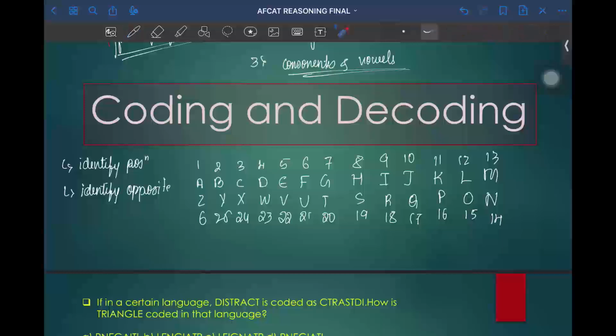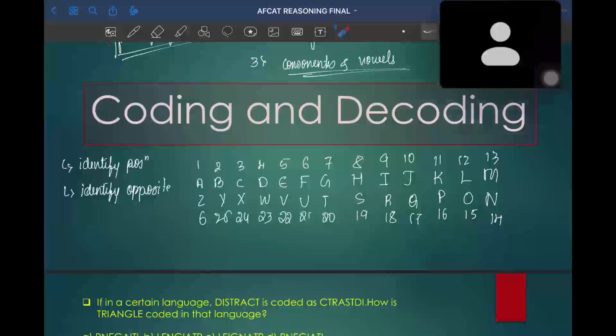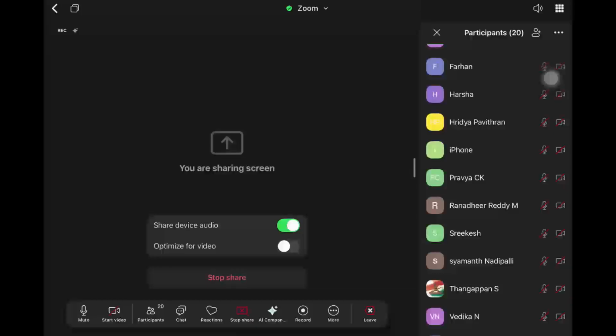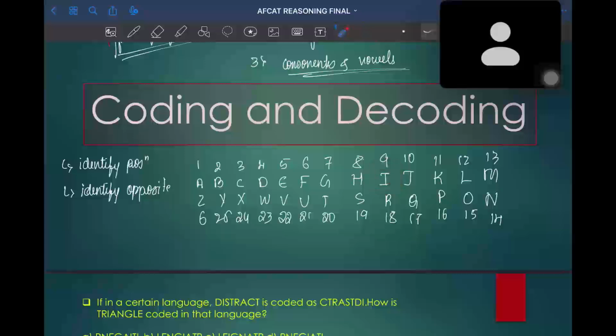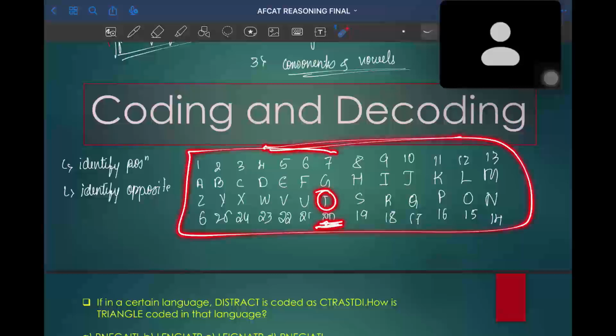For example, if I ask you what will be the opposite letter of H, rather than thinking so much, if you write in this way, you can easily identify that the opposite letter of H is S. And if I ask what will be the opposite letter of T, you'll not even think a second, because when you see this coding pattern, you'll directly mark it as G,